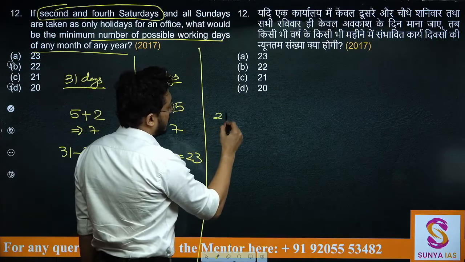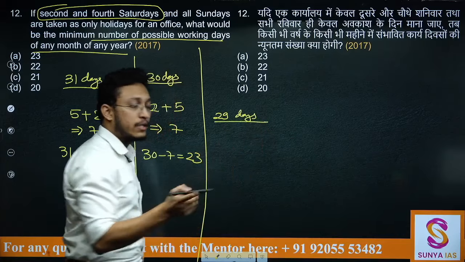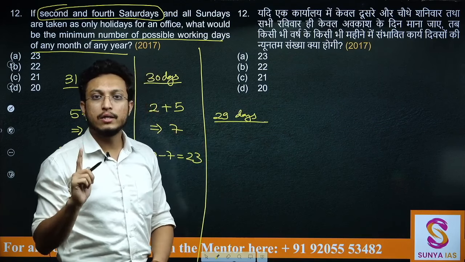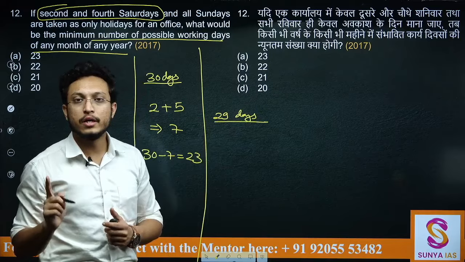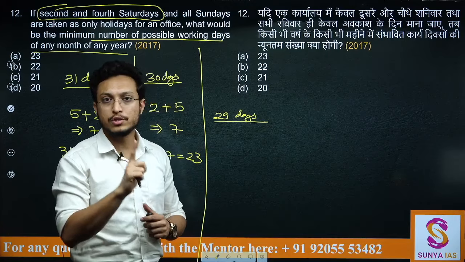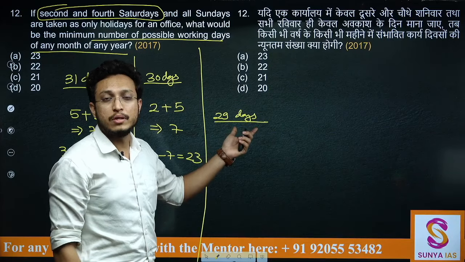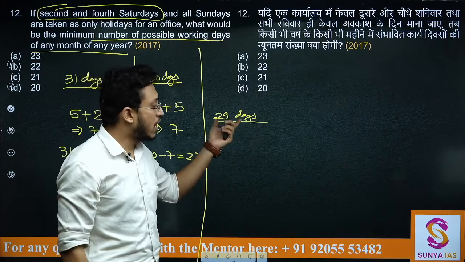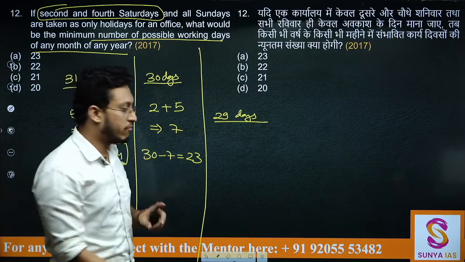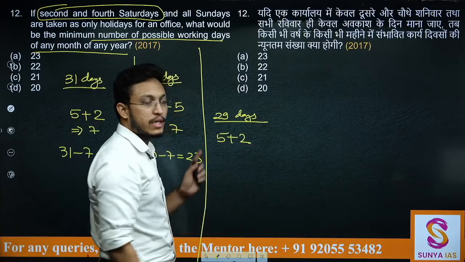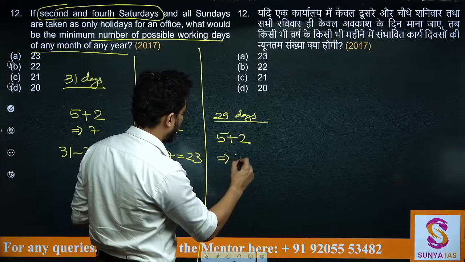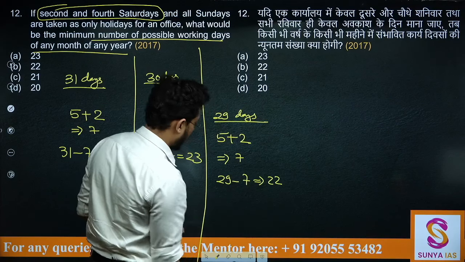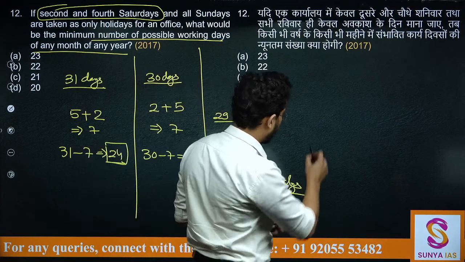But what if the month is having only 29 days? Again, in this 29 days, what if you have 4 full weeks and the 5th week will have only 1 day, that is the 29th day, and what if that is a Sunday? It can happen if the month is starting on Sunday, and this particular month can be the leap year February. If the leap year February starts on Sunday, you will have 29th February as Sunday. That means there will be 5 Sundays. There will be 2 Saturdays, 2nd and 4th Saturday तो आ गई. So again it will have 7 holidays. So 29 minus 7 will give you 22 working days only.